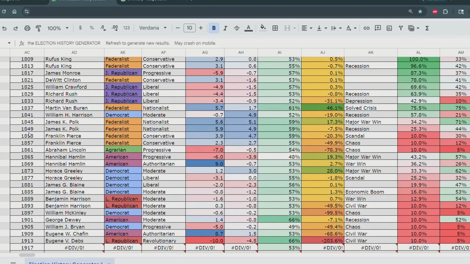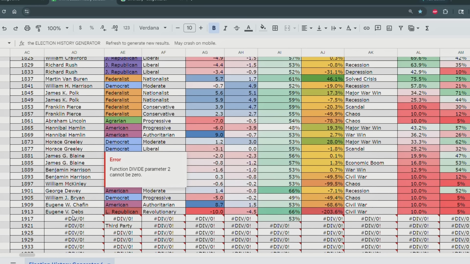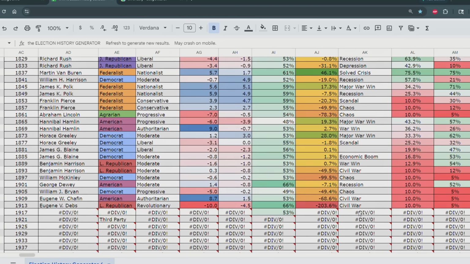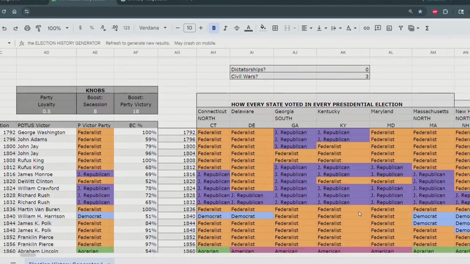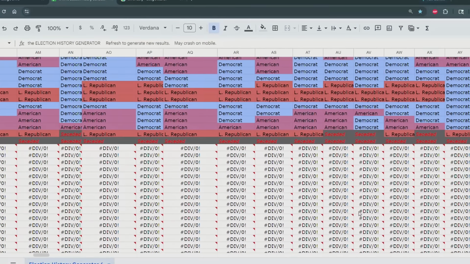Then there's the 1850s, Civil War over slavery, world chaos over slavery. Then we have Horace Greeley, James Blaine, Benjamin Harrison, William McKinley, George Dewey. But then the Republicans pop up and they're radicals. So in 1912, Eugene V. Debs wins the presidency and nobody likes him. I'm sorry, Eugene V. Debs, but you're too radical. Even the states that voted for Eugene V. Debs seceded because it's divided by 0, which means every state seceded.